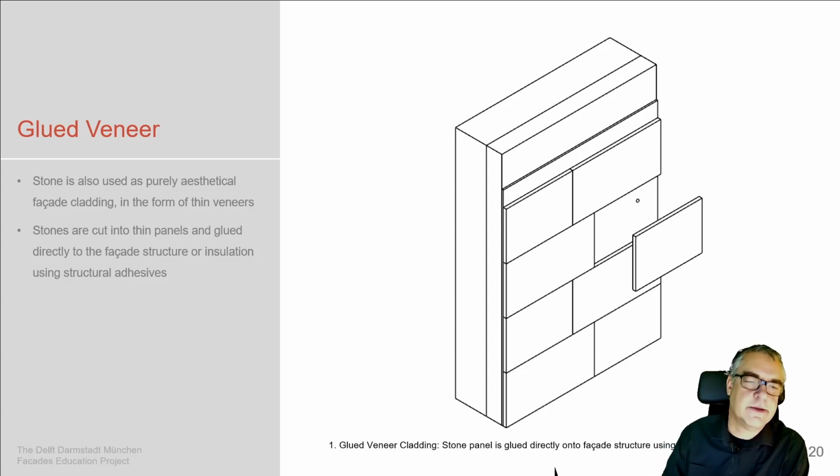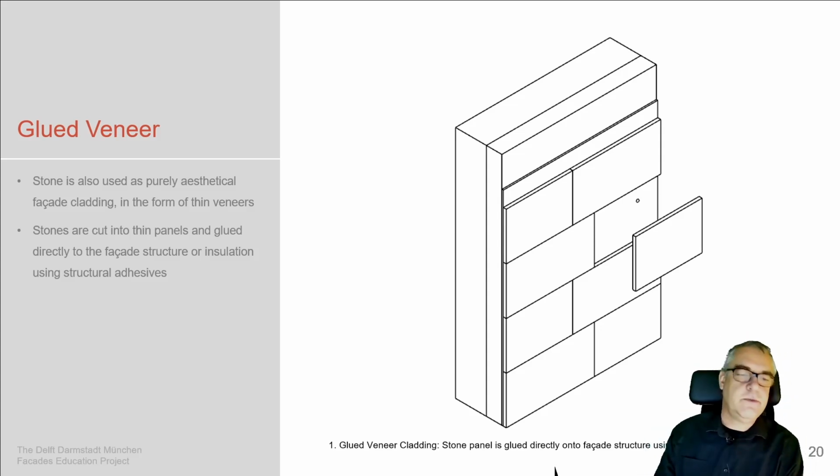Glued veneer is an opportunity to use the beauty and appearance of stone in our designs. That means we have a very thin layer of stone veneer. Thin in this circumstance means about 3 centimeters, maybe 2 centimeters, depending on the size of the veneer you'd like to install. Transport is obviously an aspect, and then that needs some mortar to be laminated, or laminated with epoxy polyester in a more modern way, if this is possible.